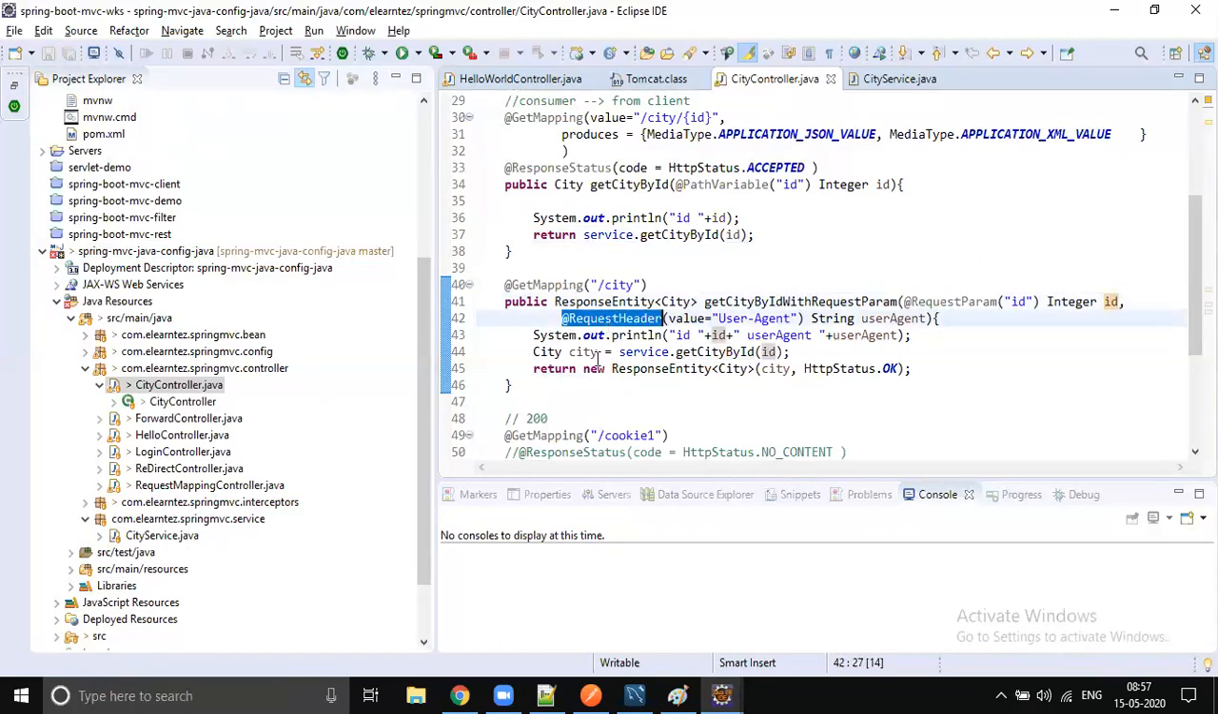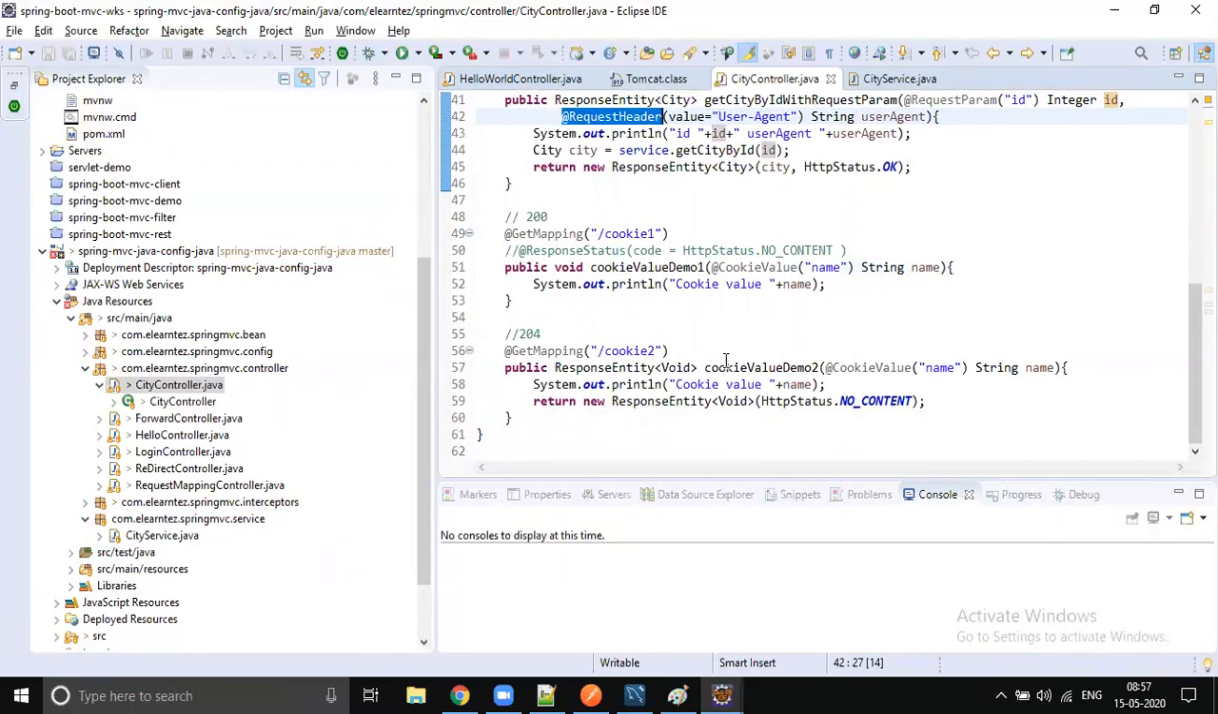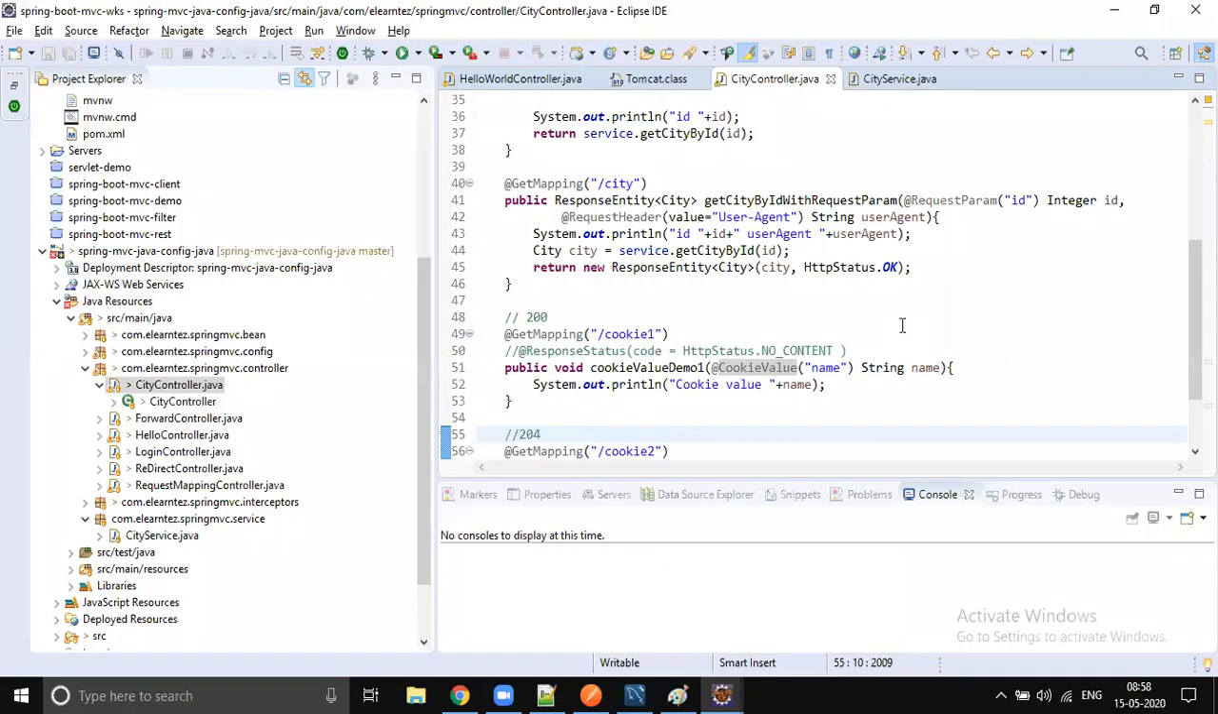If you want to get all header parameters of the HTTP entity, you can. Request header means a particular header parameter. If you want to get it, you can get it by using request header. It is also possible to collect cookie parameters. You can send some cookie parameters, and those can also be collected by using the cookie value annotation.